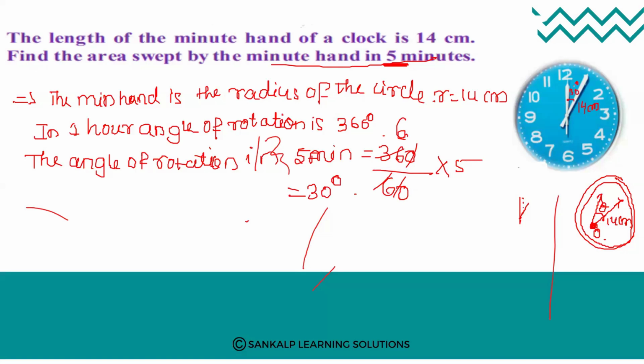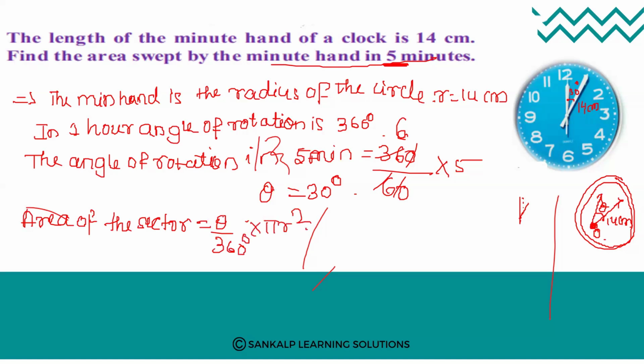Consider this is 30 degree. That means theta is equal to 30 degree. Now area of the sector is equal to theta divided by 360 degree into pi r square. So theta value is 30 degree divided by 360 degree into pi is 22 divided by 7 and r value is 14 into 14.